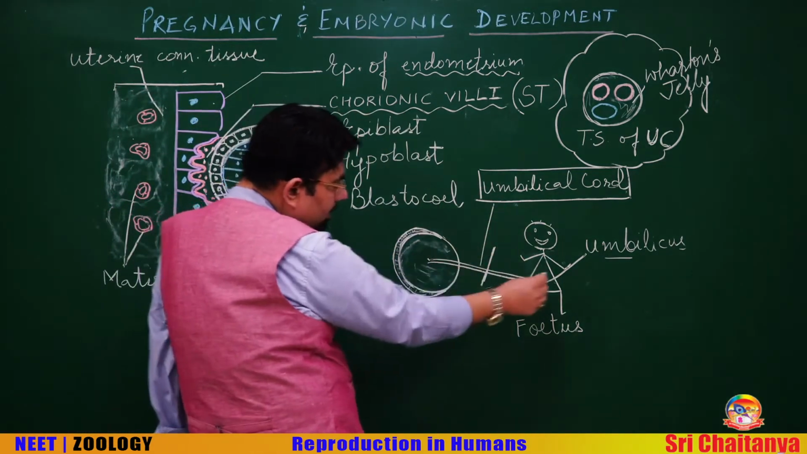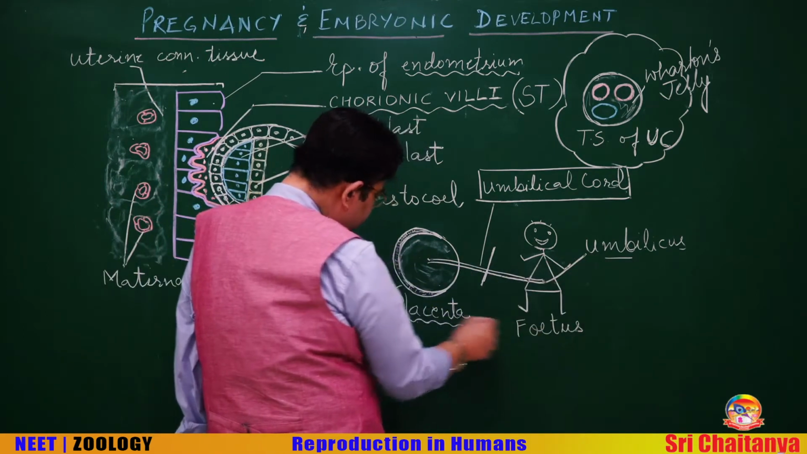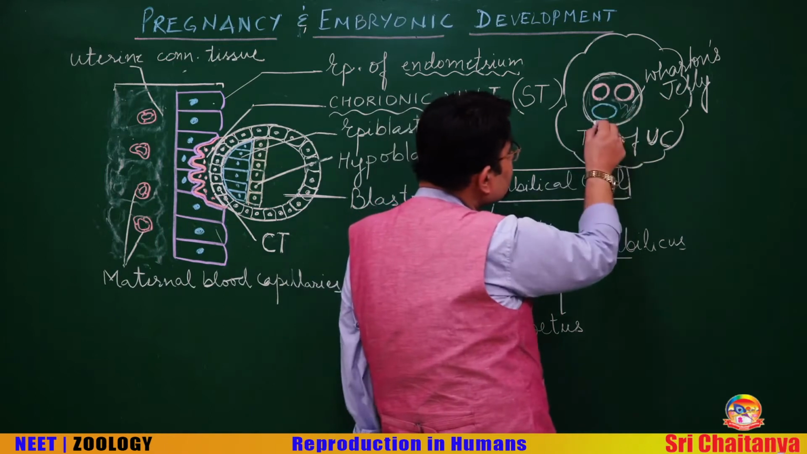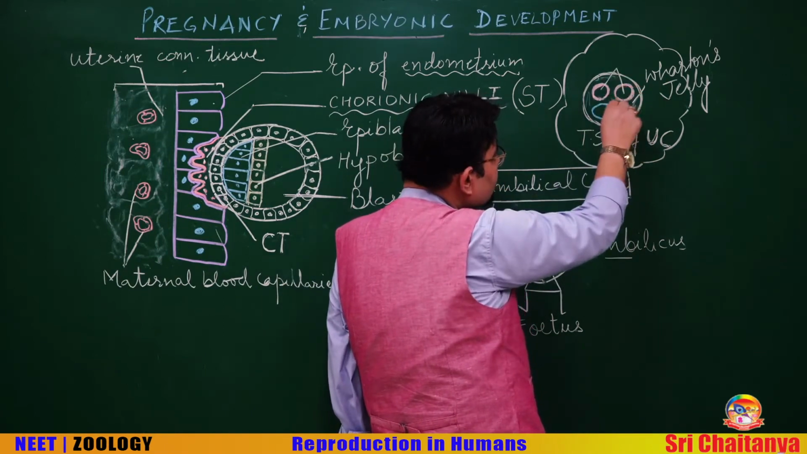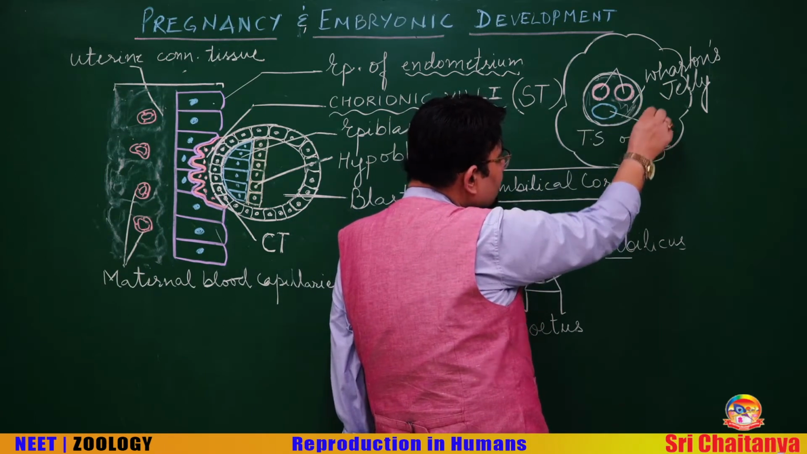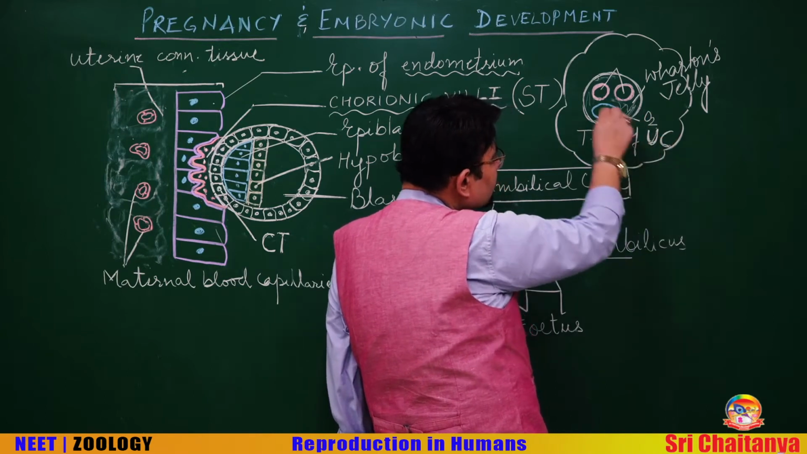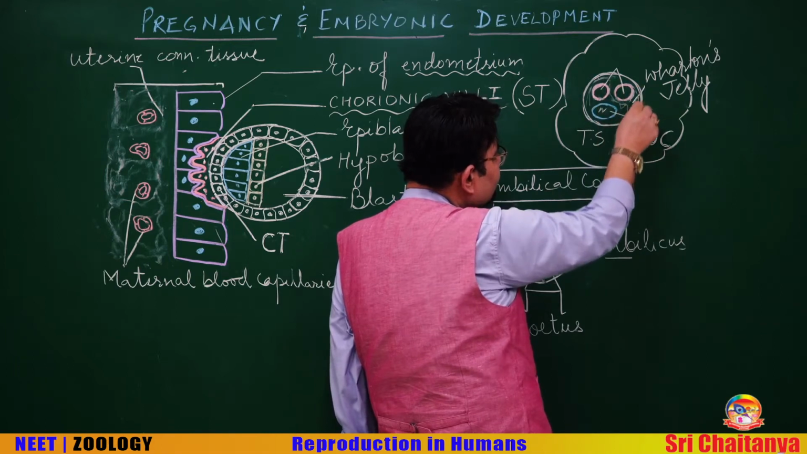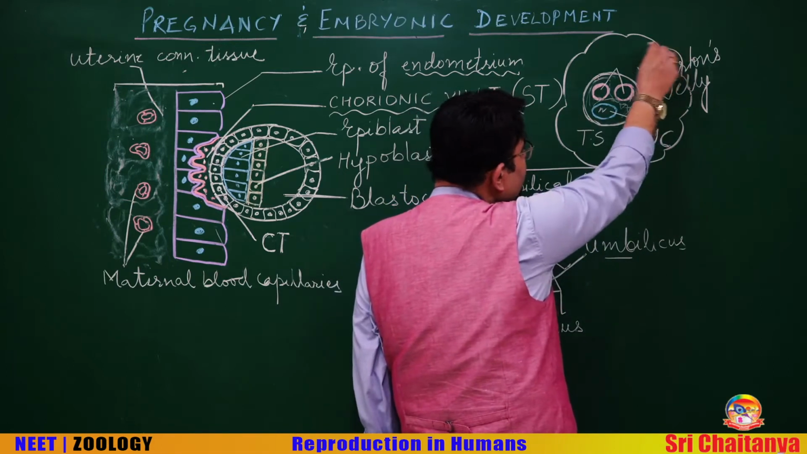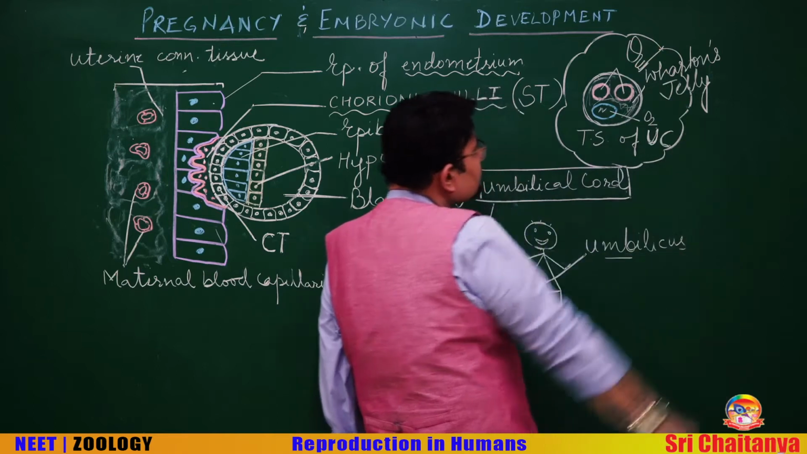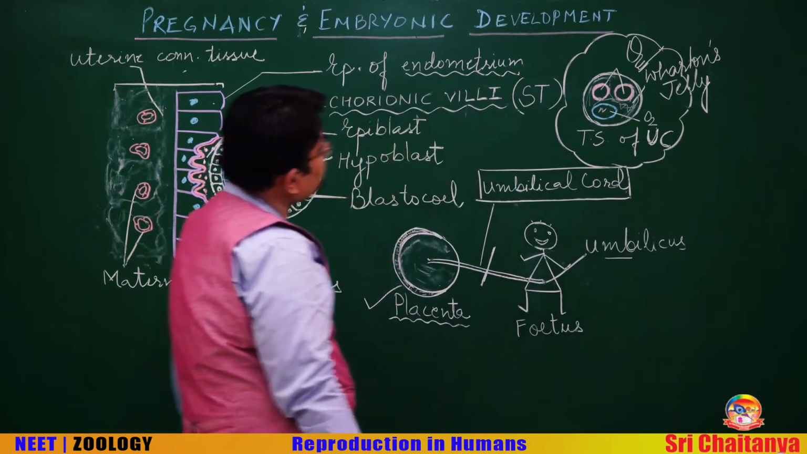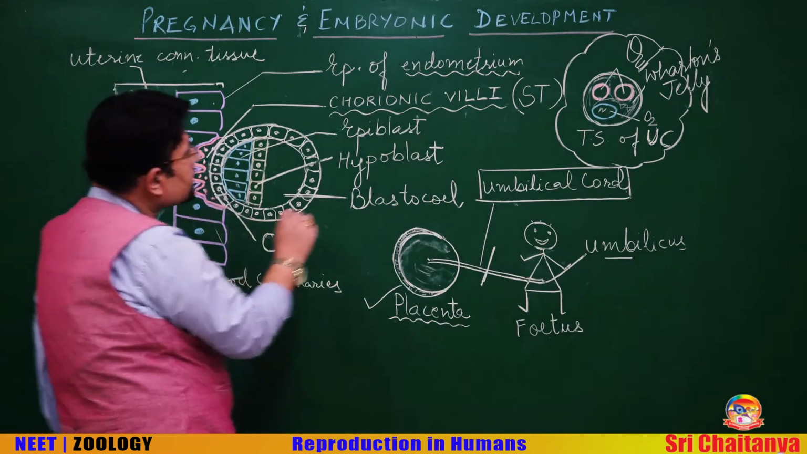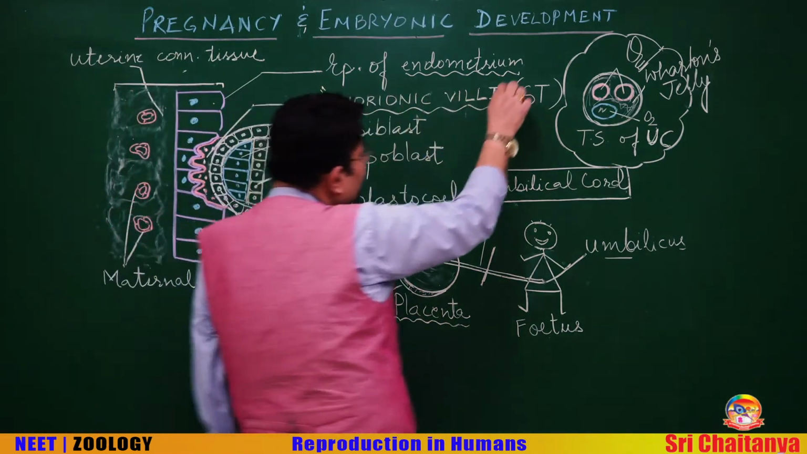So this is the umbilical cord, umbilicus, fetus, placenta, and this is the transverse section. These are the two umbilical arteries and the umbilical vein, and remember the umbilical vein has the oxygenated blood. This jelly-like connective tissue is called Wharton's jelly. Sometimes a direct question is asked on Wharton's jelly. These villi that develop from the trophoblast are known as chorionic villi.